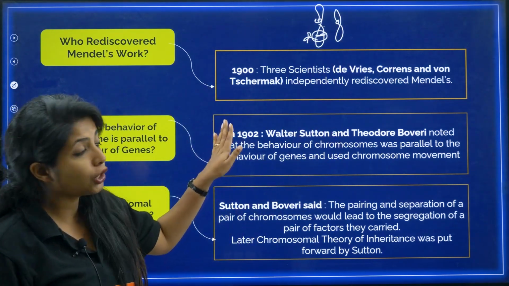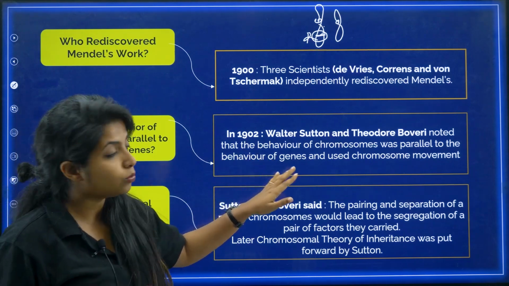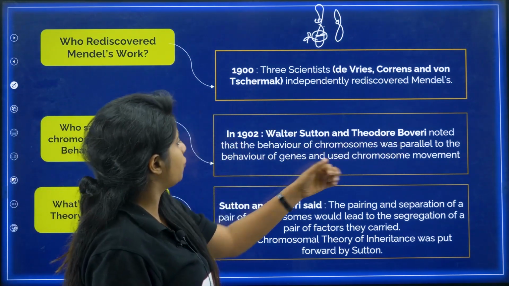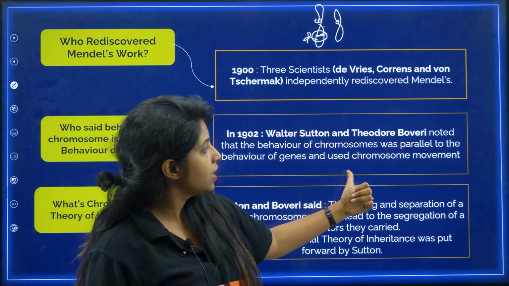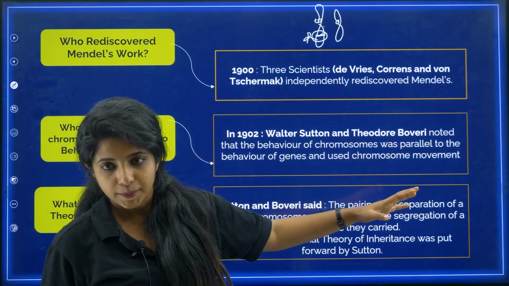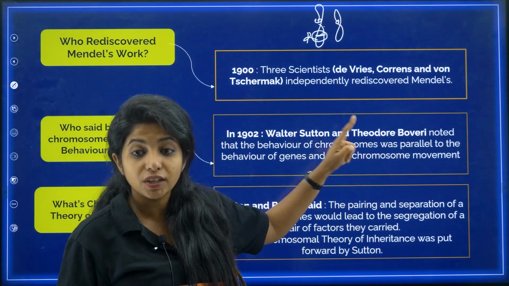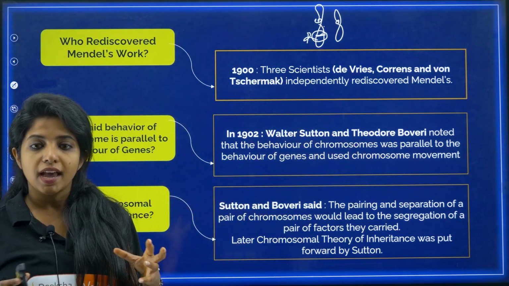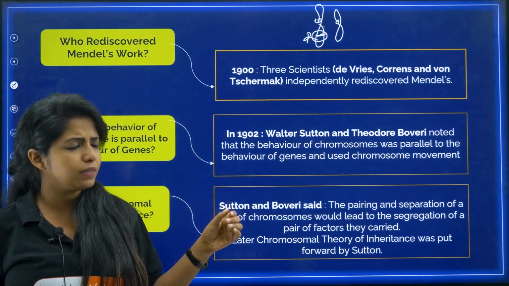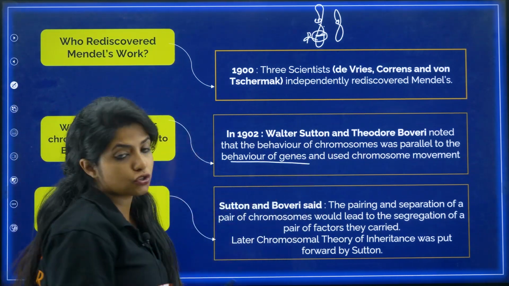So in the year 1902, Walter Sutton and Theodore Boveri noted that the behavior of chromosomes was parallel to the behavior of genes and used chromosome movement to explain it. Walter Sutton and Theodore Boveri in 1902 said the behavior of chromosomes was parallel to the behavior of genes, my dear children. Just remember until here, it's totally fine.